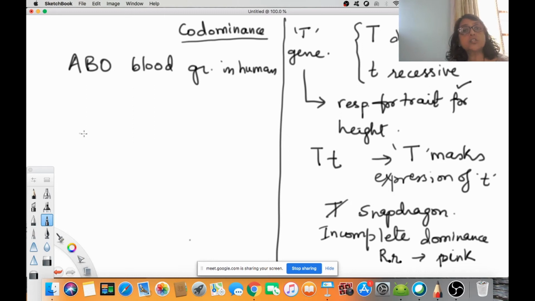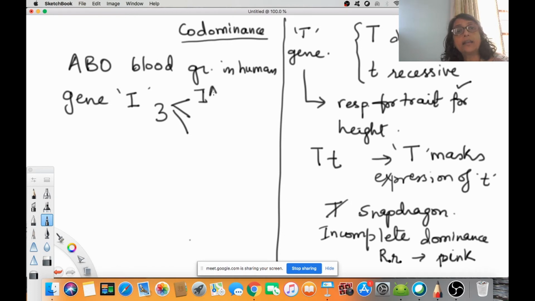The gene responsible for the blood group in human is the gene I. This gene I is present in three forms in the population. It could be I raised to capital A, I raised to capital B, or small i. Any two may be present in a single individual. But in the population, you will find three alleles.